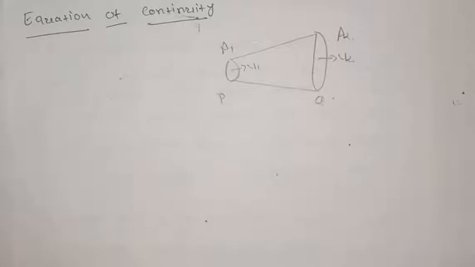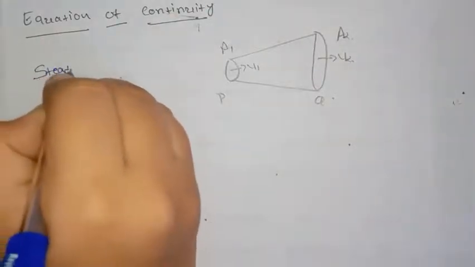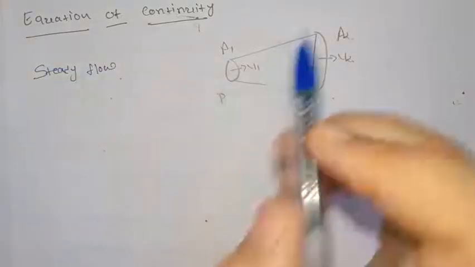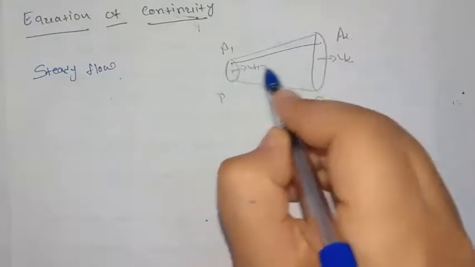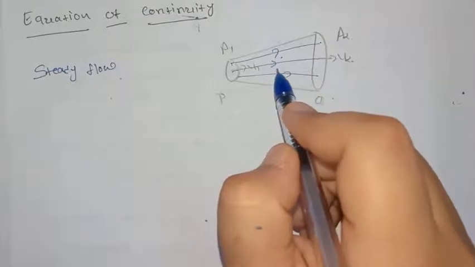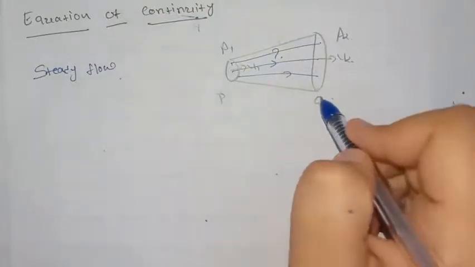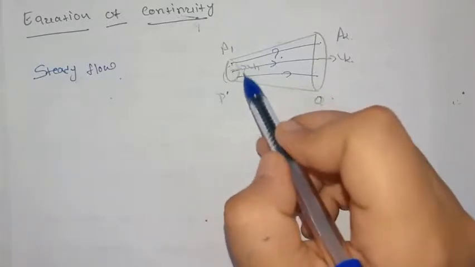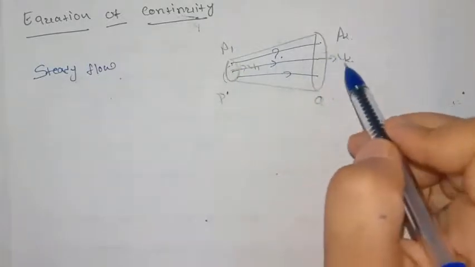So now let us see the equation of continuity. Consider a fluid in a steady flow. Steady or streamline flow. The map of its flow for a particular section can be shown by a bundle of streamlines. Here area of cross section is greater at point Q than at point P. Hence, streamlines are very close at point P than at Q.